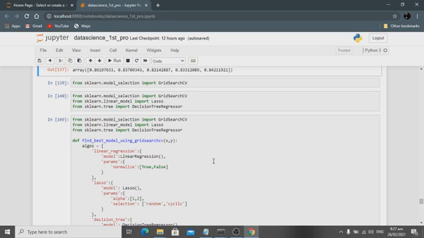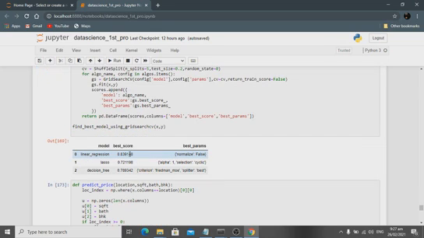Visualizing them, linear regression gives 83% accuracy, Lasso regression 72, and this one only 78. So I chose the correct model, linear regression, for the current project.